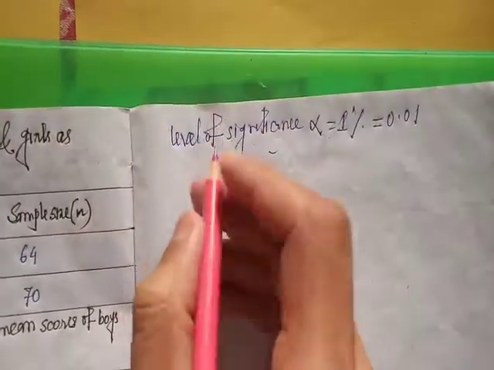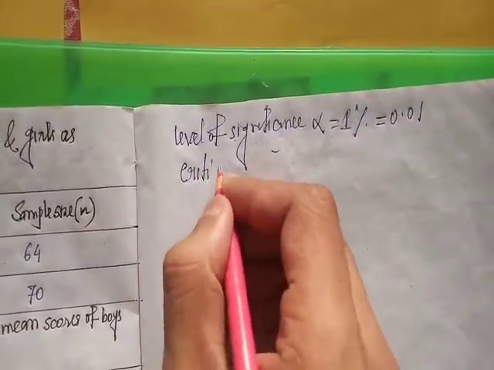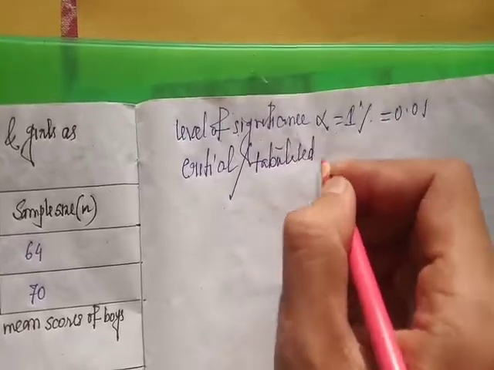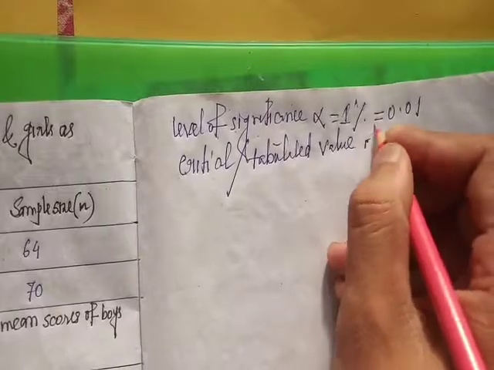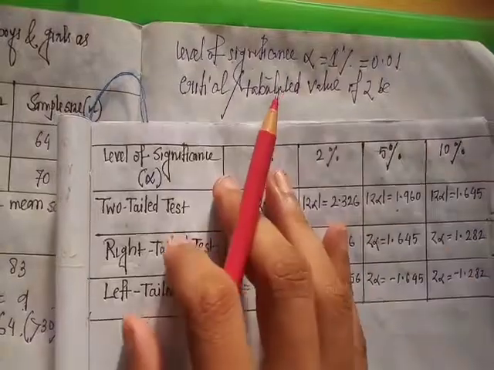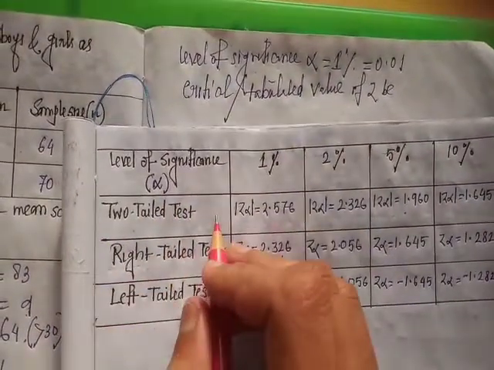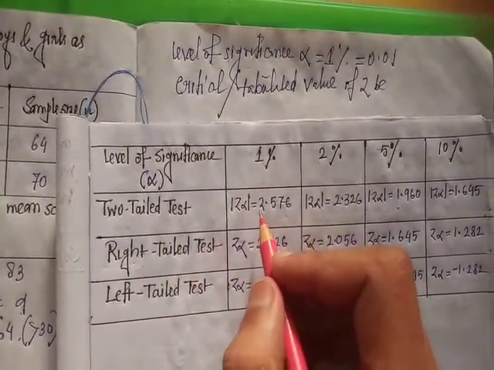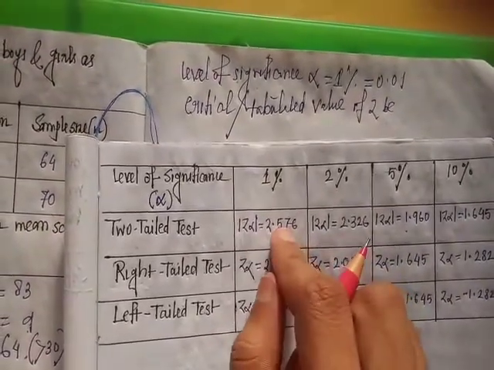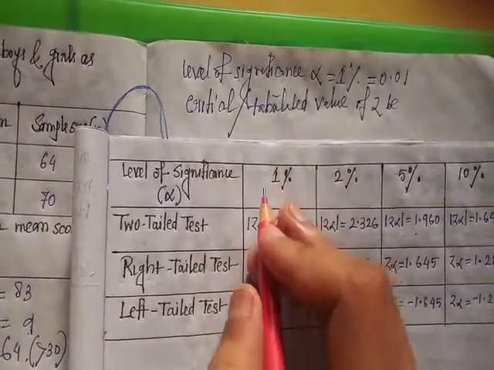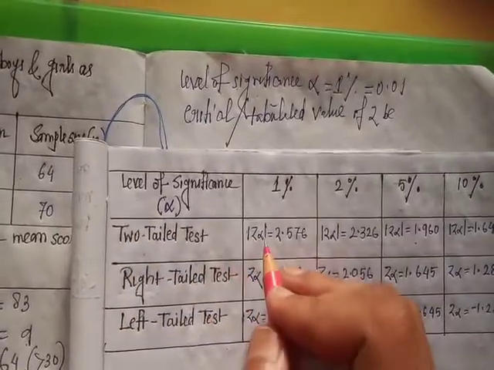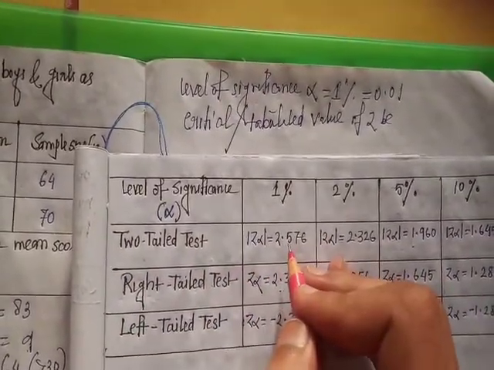Okay, and the critical or tabulated value of Z for 1% level of significance for two tail test, the value of Z alpha is 2.576.